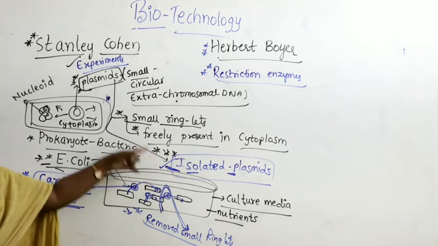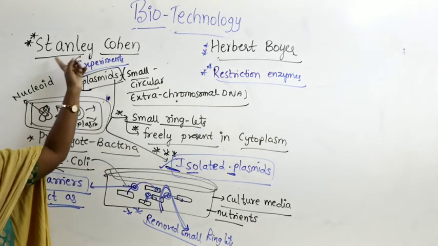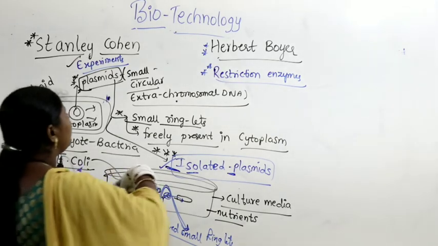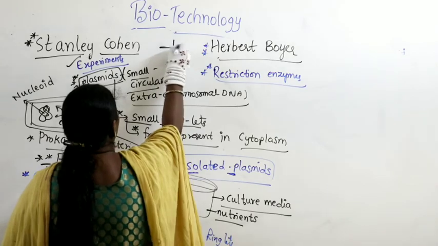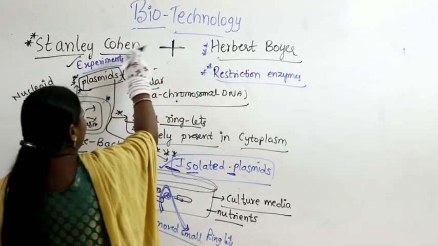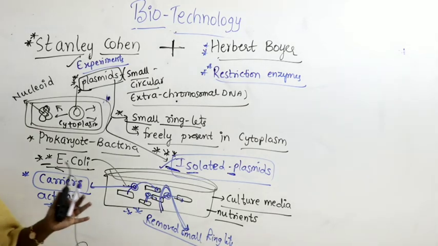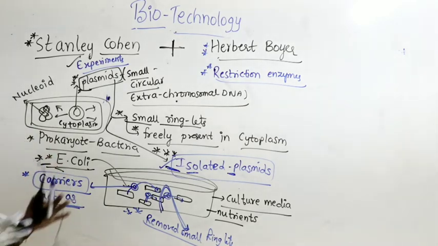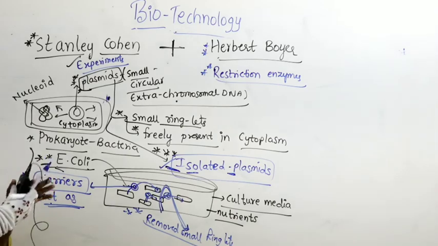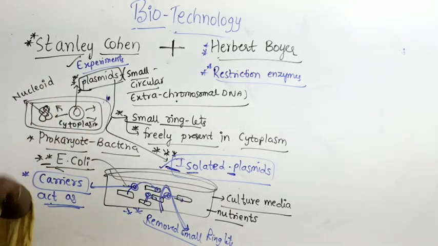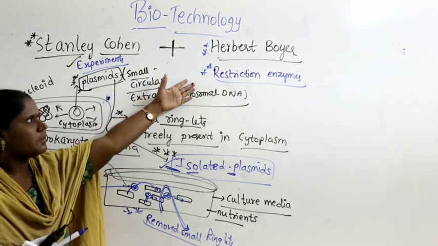That is excellent work done by Stanley Cohen. Later, in one of the international conferences, Herbert Boyer met Stanley Cohen. In an international conference, generally, scientists from across the world gather and discuss work in the same field. One says, I have done this, so this is possible, I have isolated and discovered restriction enzymes.